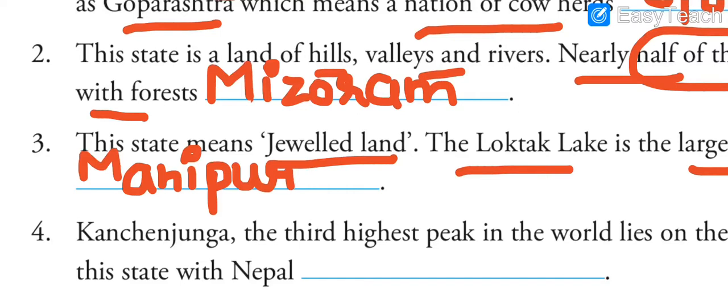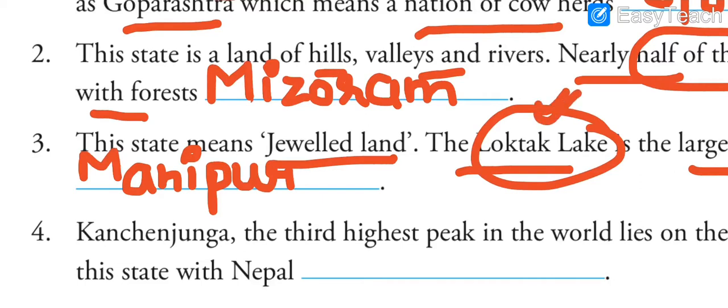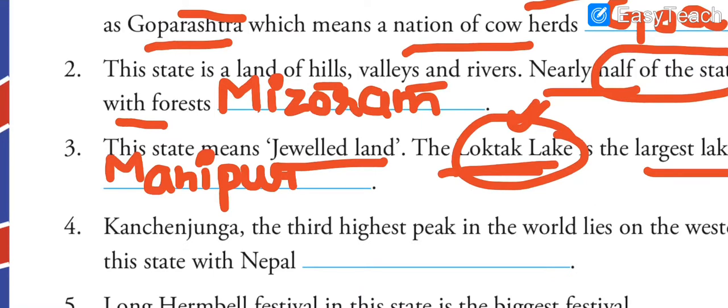If you do not know that Manipur is referred to as jeweled land, then you must know where Loktak lake is situated, so you can get the hint from the lake. Always try to focus on the other information also when you are studying GK.